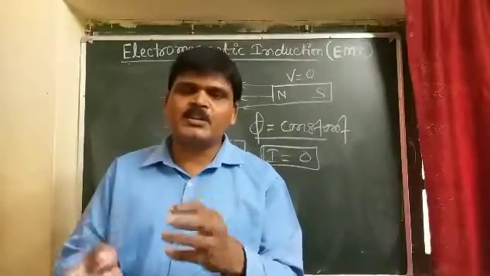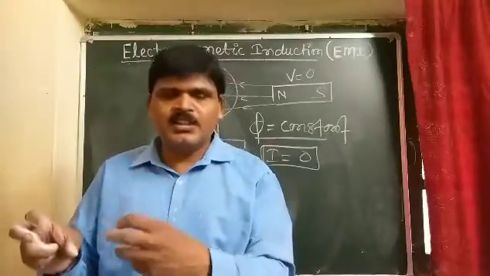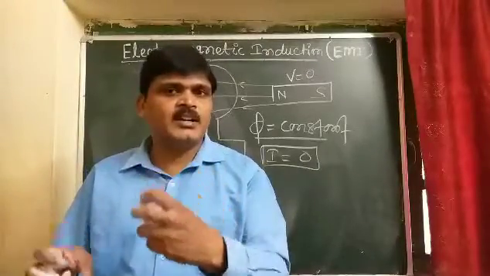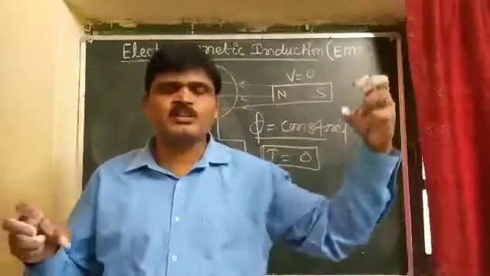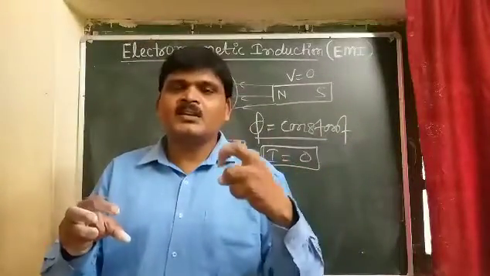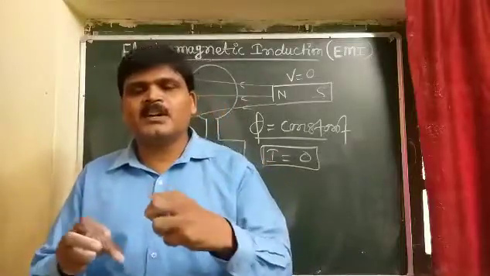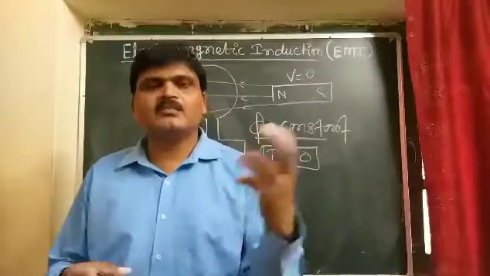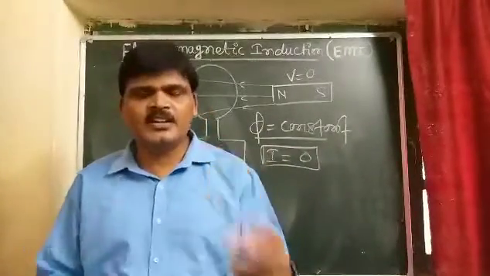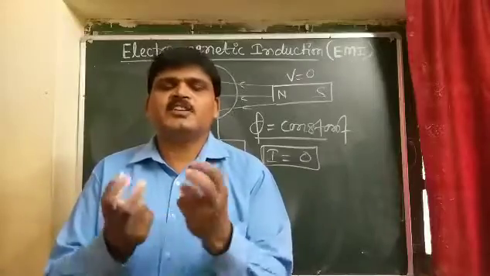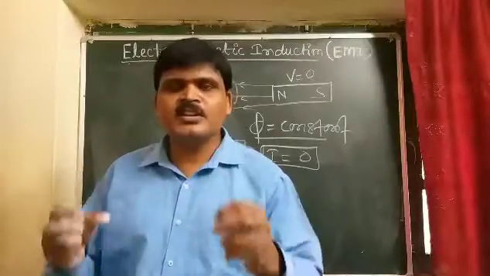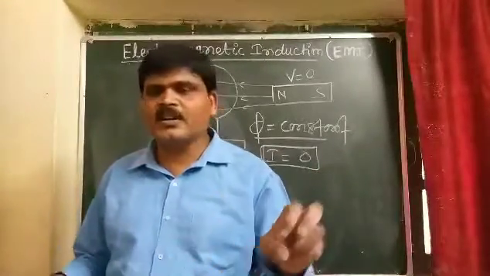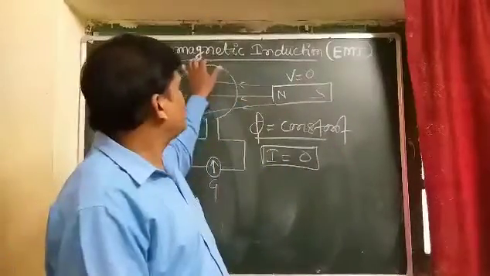In the case of the primary coil and secondary coil also, if the current in the primary coil increases or decreases, this current produces a magnetic field whose field lines pass through the secondary coil, and in the secondary coil the magnetic field lines continuously increase or decrease. It means the magnetic flux linked with the secondary coil also increases or decreases. So in that case there will be generation of induced EMF as well as induced current. This is the complete explanation of Faraday's experiments on electromagnetic induction.